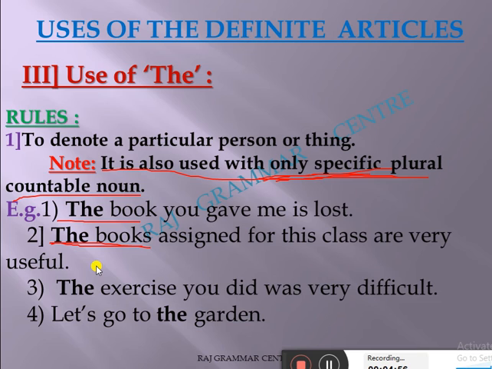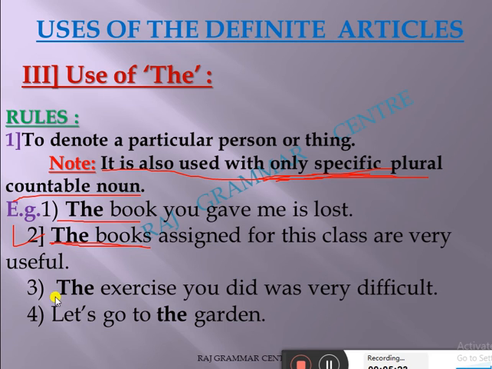They are talking about the particular class. So it is a little bit tricky. But remember one thing, before a plural countable noun we don't use the, only wherever, in a specific area, when we are talking about a specific thing, for the whole group, then we use the. The exercise you did was very difficult.